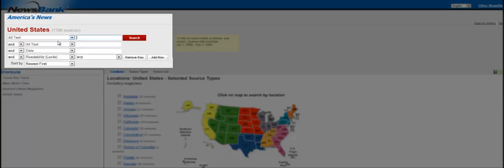Keep in mind some of the databases are available on the same platform. To determine this, look at the name on the right-hand side within the parentheses. In our example, we are going to select the first option, America's News. Once this database loads, we'll have a number of different ways to search. The easiest way is to enter our terms in the blanks in the upper left-hand corner. In this case, we'll use diabetes and hit search.